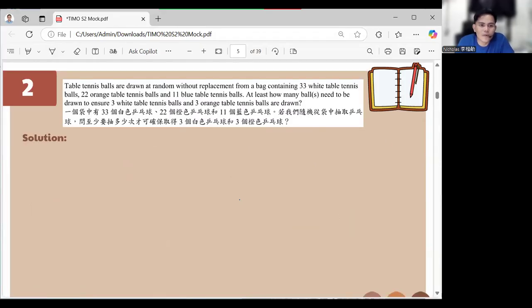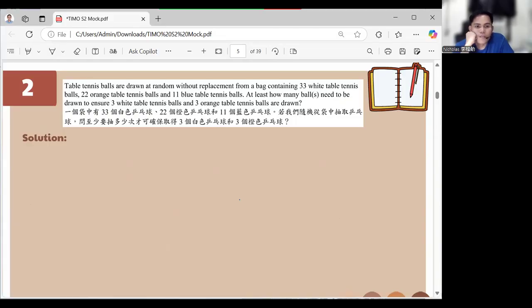Table tennis balls are drawn at random without replacement from a bag containing 33 white table tennis balls, 22 orange table tennis balls, and 11 blue table tennis balls.